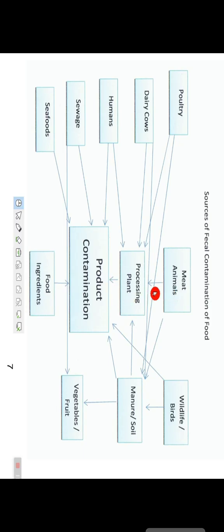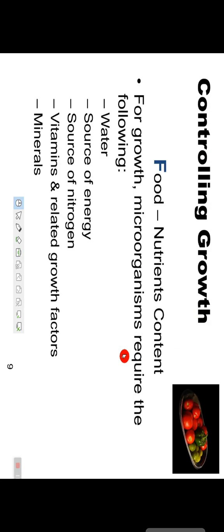So what happens? Meat animals, processing plants, product contamination, food ingredients. From poultry, dairy cows, humans, sewage, from everywhere this food contamination, product contamination will occur.